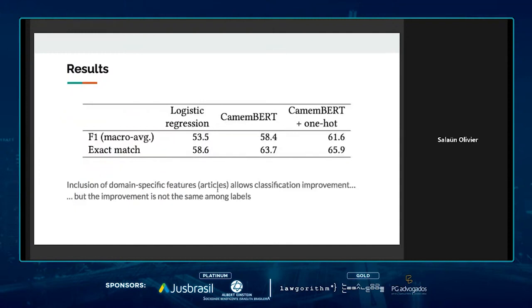As a result, we have the following table. So we notice that the inclusion of article-based features allows significant improvement with respect to a simple BERT model, both in terms of exact match and unweighted average of F1 scores. However, these scores alone hide the fact that the improvements are not uniform across all labels.